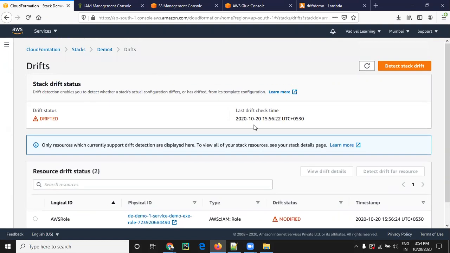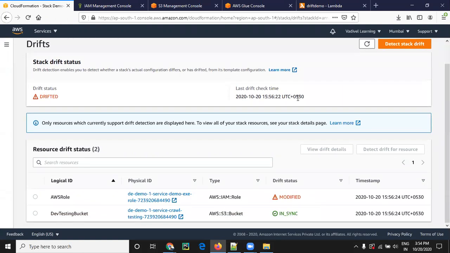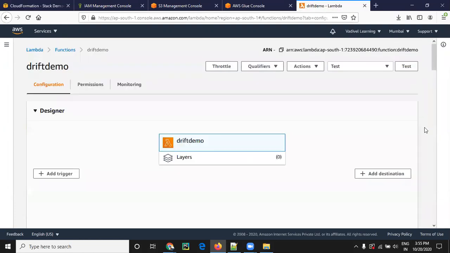I also want to add one more point. Drift detection cannot be implemented for all resources in AWS; it has certain limits. He created that stack with three resources: an AWS role, a bucket, and a crawler. But the crawler is not detected, which means drift detection does not support the crawler, so only two resources are shown. Now we are going to do this process automatically by using the Lambda function.